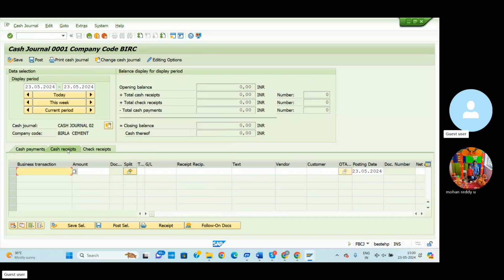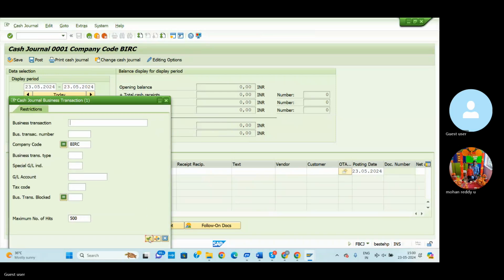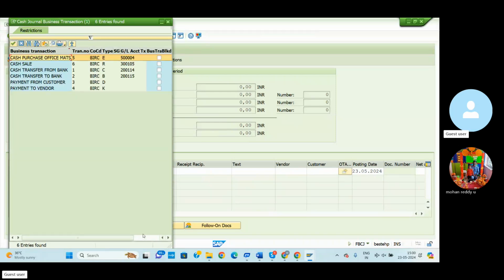So now we'll enter the cash receipt option. Click business transactions, and the company code is automatically picked. Now, cash transfer from bank. The cash will be received from the bank and deposited to the petty cash GL account. So for this purpose we can select cash transfer from the bank.